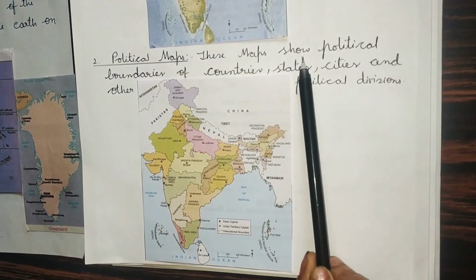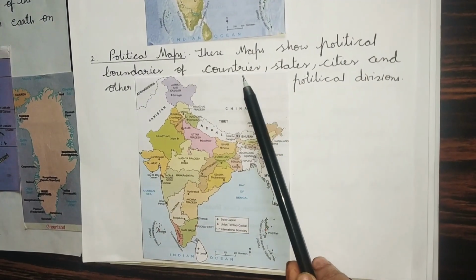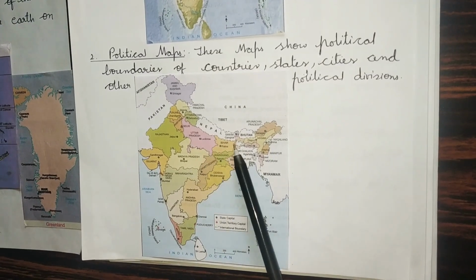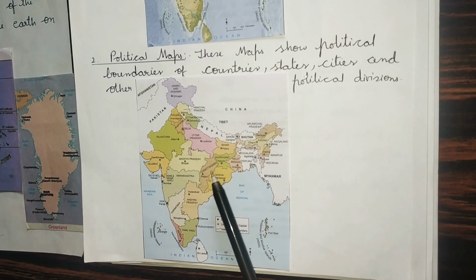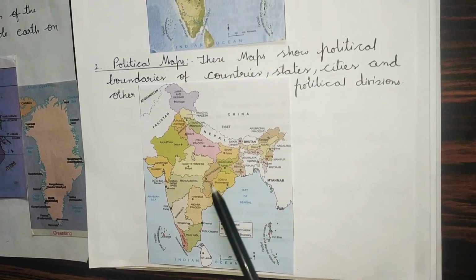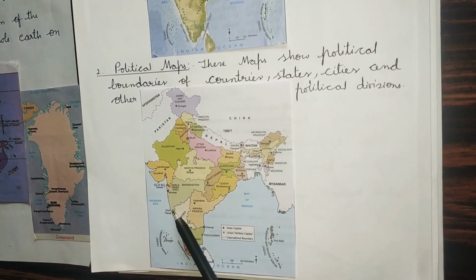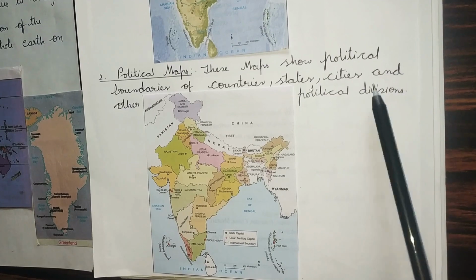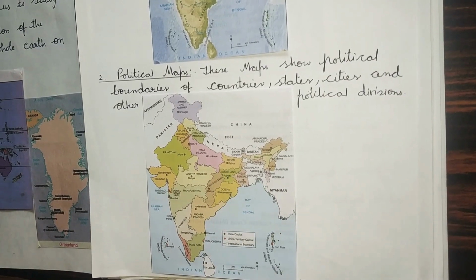These maps show political boundaries of the country. Here, India and Nepal, India and Bhutan, like this. States, say Odisha, Chhattisgarh, Andhra Pradesh, Maharashtra, and also cities and all the political divisions.